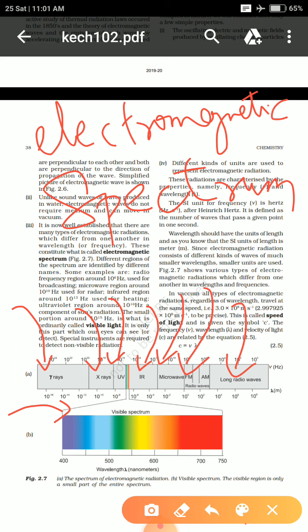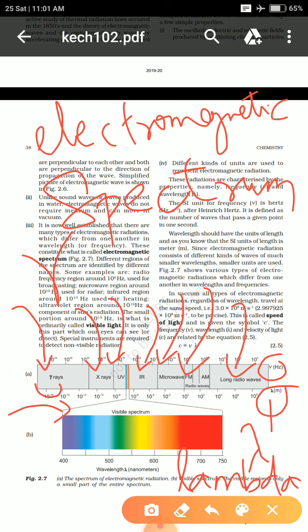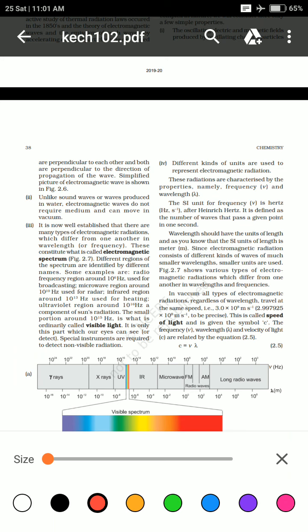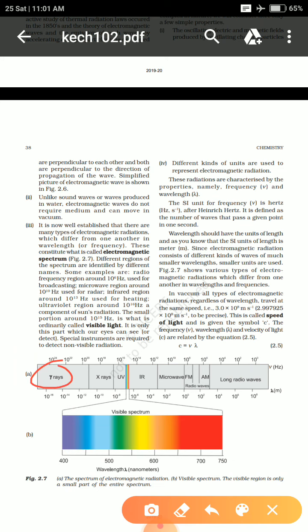They are measured on the basis of frequency and wavelength. This symbol is gamma. This symbol over here is lambda. It's a Greek symbol, and it shows the wavelength, or the distance traveled by the rays. You can see the shortest distance is traveled by gamma rays, and the longest distance is traveled by long radio waves. Radio waves travel a long distance.